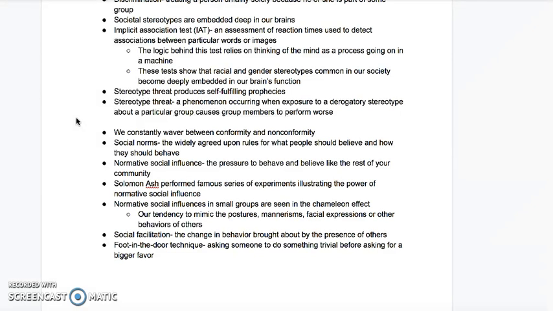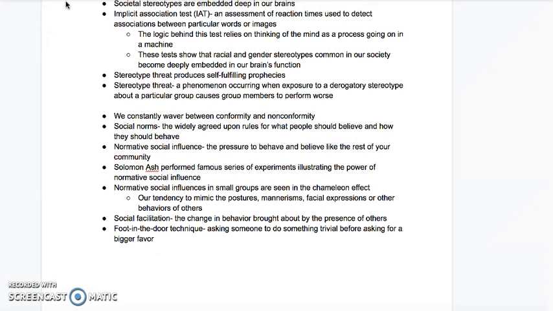Normative social influence in small groups is seen in the chameleon effect, which is our tendency to mimic the postures, mannerisms, facial expressions, or other behaviors of others. Social facilitation is the change in behavior brought about by the presence of others, and the foot in the door technique is asking someone to do something trivial before asking for a bigger favor.